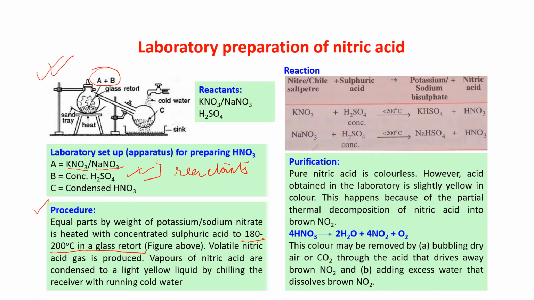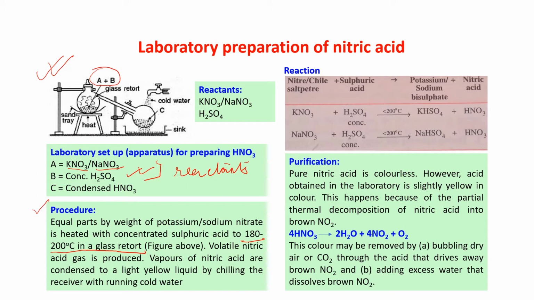The temperature should be 180 to 200 degrees centigrade, and we are taking the glass retort. The apparatus is glass. Why this glass apparatus is taken, why the temperature should not be increased above 200, I will tell you everything. Now, what will happen if you heat these two?